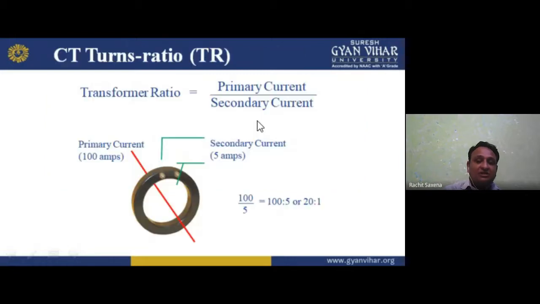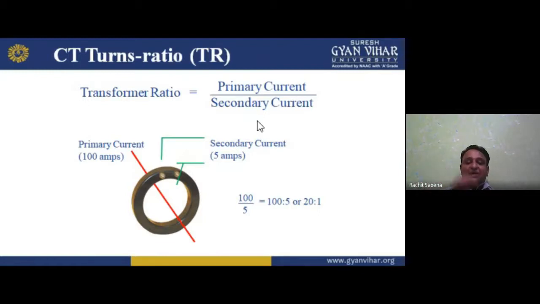I hope you understand. Now next, the CT turn ratio. If I am talking about the CT turn ratio, the CT again has turns, as in the transformer concept. So the transformation ratio is given by primary current over secondary current. We can say the primary current is 100 amperes and the secondary current is 5 amperes. Okay, why is it so? Because it is step up. So step up means V2 is greater than V1, but I1 is greater than I2. Means I2 is less than I1.